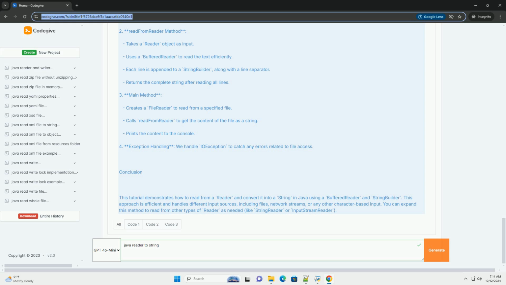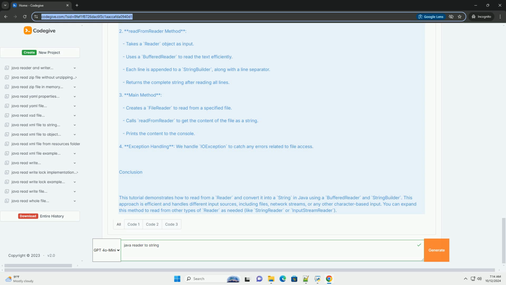Step 3, use the method. You can use the readFromReader method to read from various types of Reader objects. Here's an example of how to read from a file using FileReader. Explanation of the code.